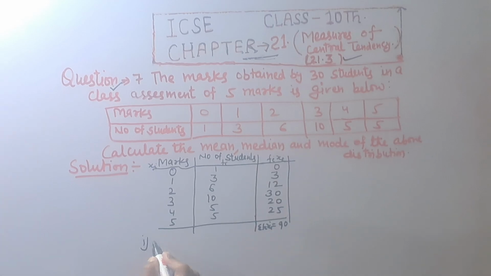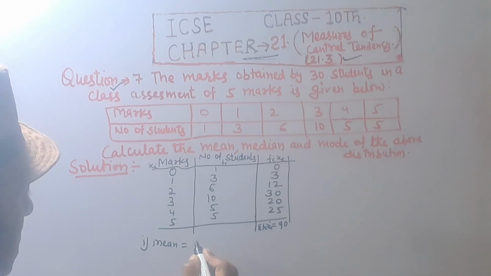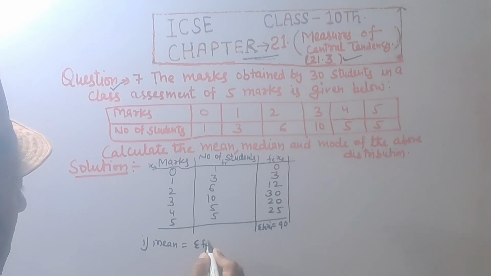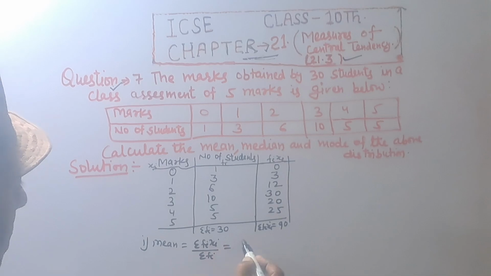First part, mean equal to summation fi xi upon summation fi. So sum of frequency fi equal to 5 plus 5, 10 plus 10, 20, 20 plus 10, that is equal to 30.